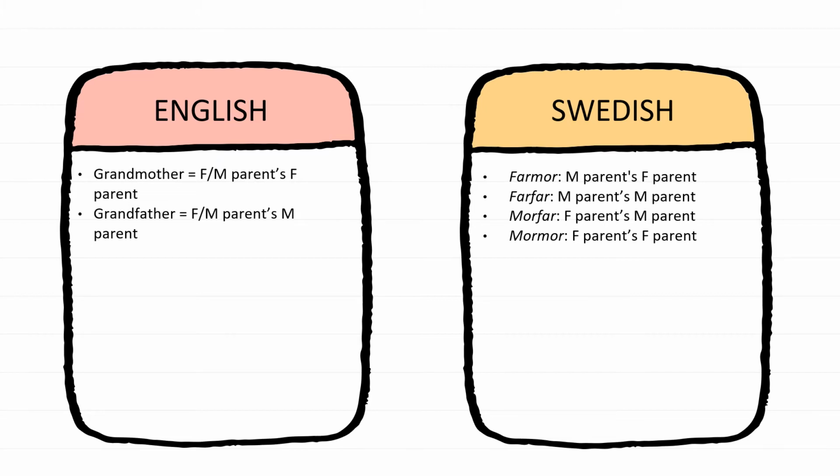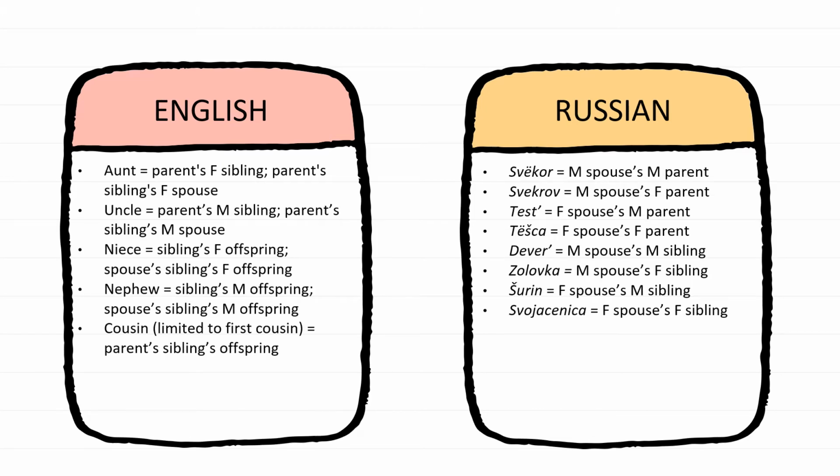And then next up, we have English and Russian. So, as we can see, English has limited words actually, but they have wide applications as contrasted to Russian and Swedish. We can see here that English has aunt, uncle, niece, nephew, and cousin, but Russian has many more others that are very specific. So this shows more the cultural difference. So the kinship system doesn't really fit all the languages. It's not universal, but rather it's specific from one language to another.